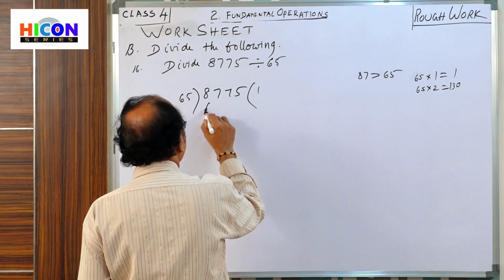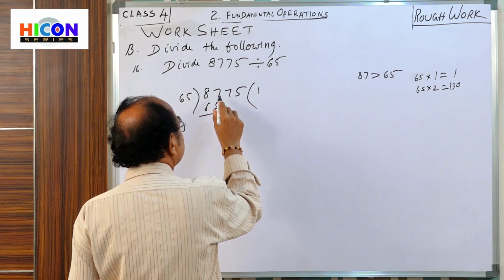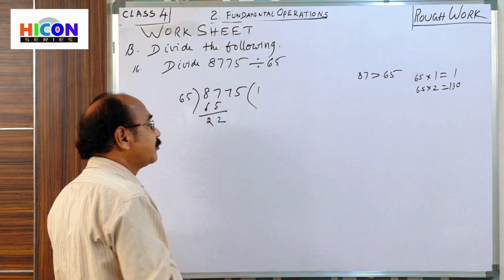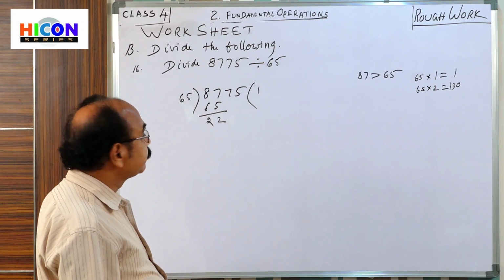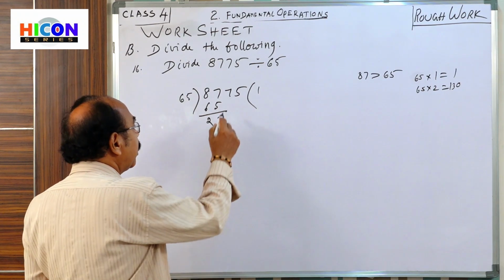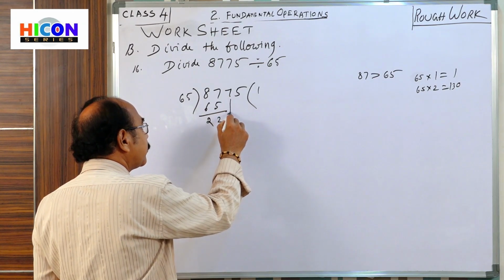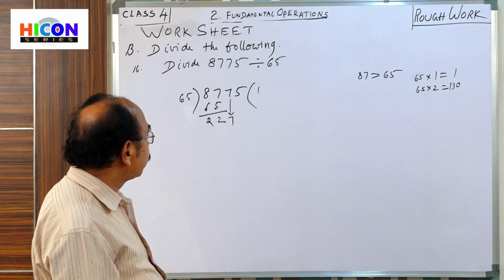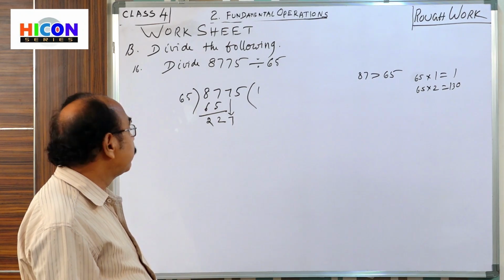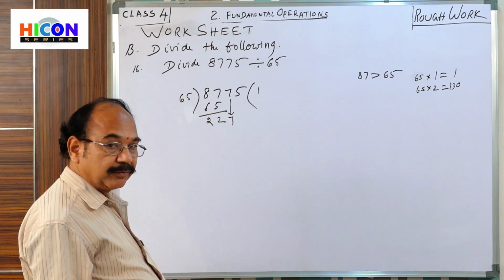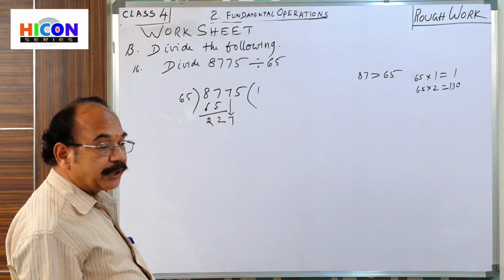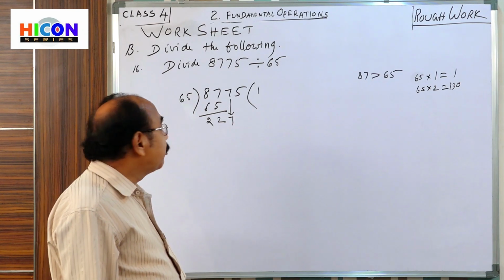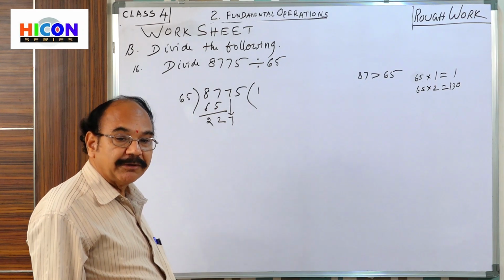65 ones are 65. Okay, children, now subtract: 87 minus 65 is 22. Now bring down the next digit. We bring down 7 to get the next digit. So what is the number now? 227 is the new dividend now.